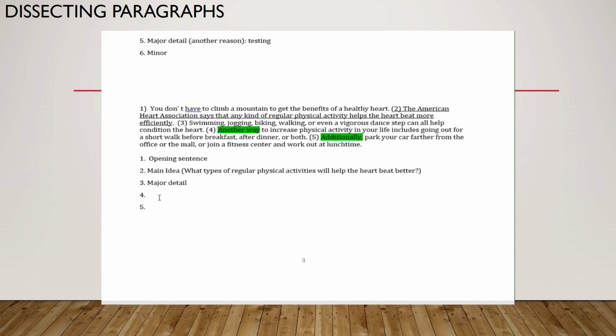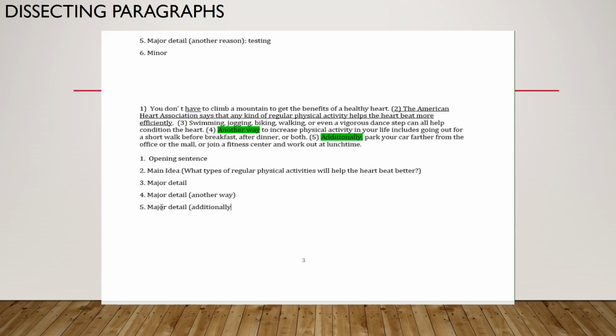So sentence four, another way, happens to have a major detail transition. And it also gives us another way: walking before breakfast or after dinner or doing both. Sentence five, additionally, that's a major detail.